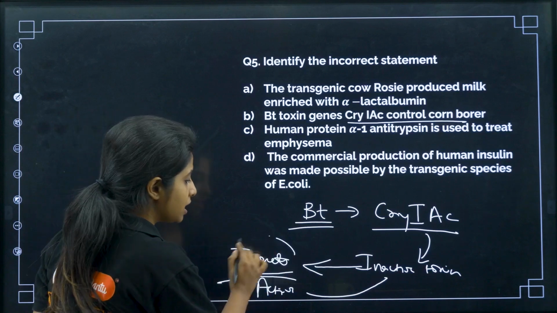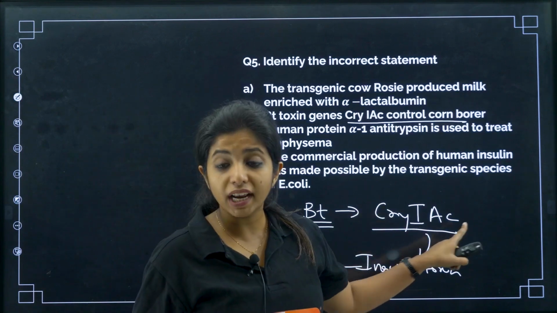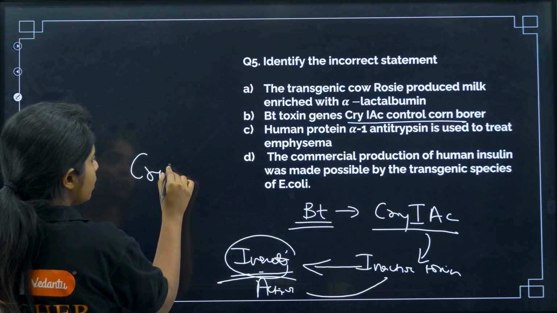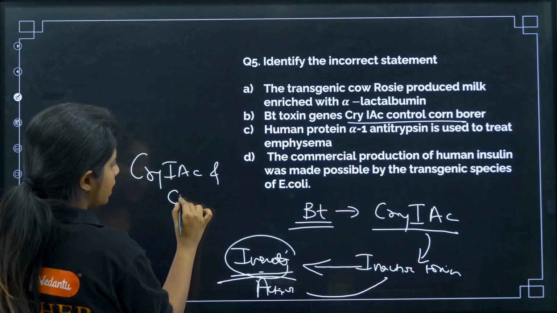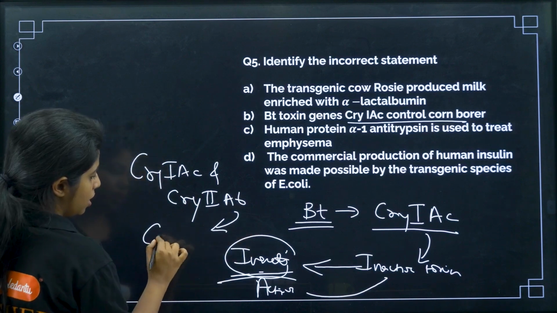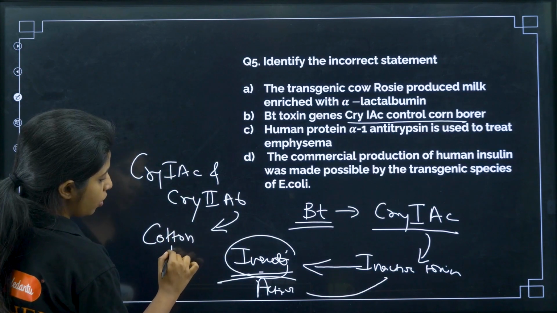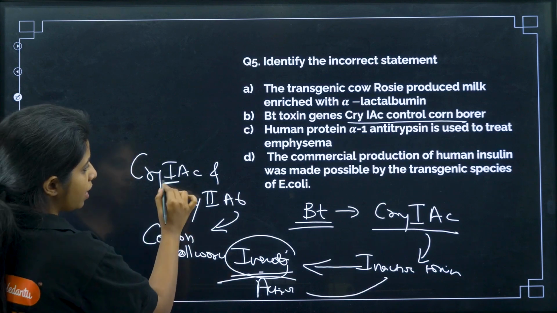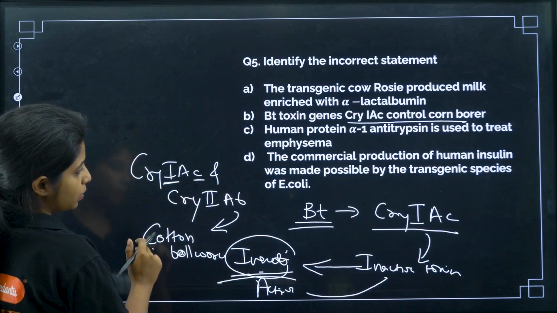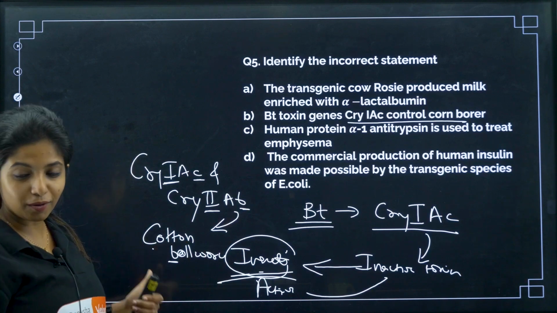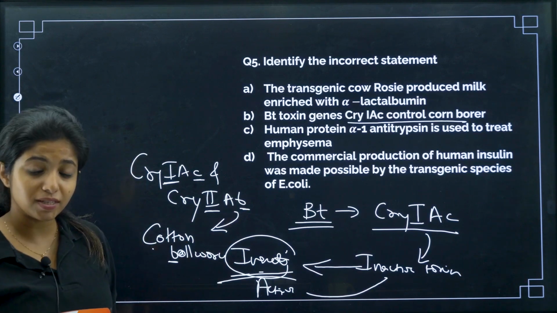So it is asking which is the insect that is getting affected with the help of Cry1Ac. So it is not corn borer, my dear children. Always remember, Cry1Ac and Cry2Ab are for cotton bollworm. How do I remember it? 1C, first letter starts with C. Second letter ends with B. Cotton bollworms. Now you might say corn borer is also the same thing, ma'am.